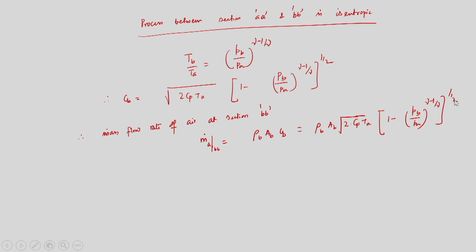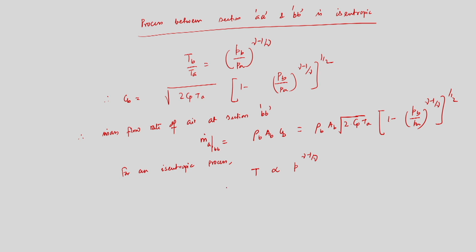Now, Pb information I can obtain from the U tube manometer that I have attached with that section Bb. Fine. So, this is the mass flow rate of air at section Bb. Now, we have assumed an isentropic process. So, again for an isentropic process I can write that T is proportional to P to the power gamma minus 1 upon gamma, that I can obtain from the above expression.